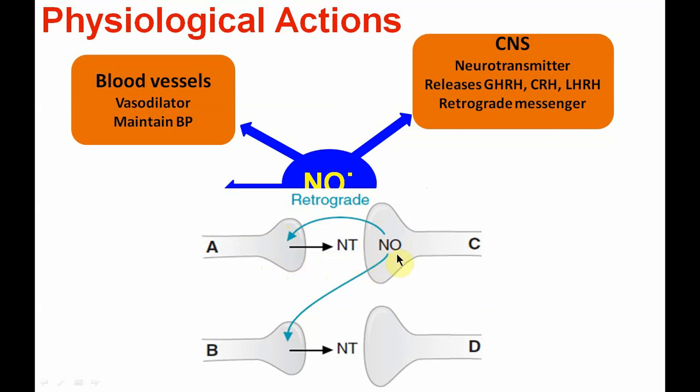This nitric oxide also acts on another type B cell to regulate another neurotransmitter release and further modulate the action of the type D cells. Like that it is called a retrograde messenger.